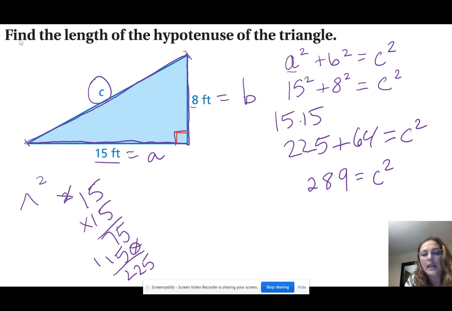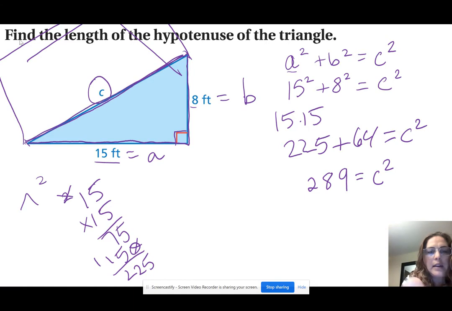The problem is I don't want C squared. I want to know C. I don't want to know the area of the square that sits on this hypotenuse. I want to know what this length right here is. So how do I get rid of that squared? I do the inverse operation, which is the square root.